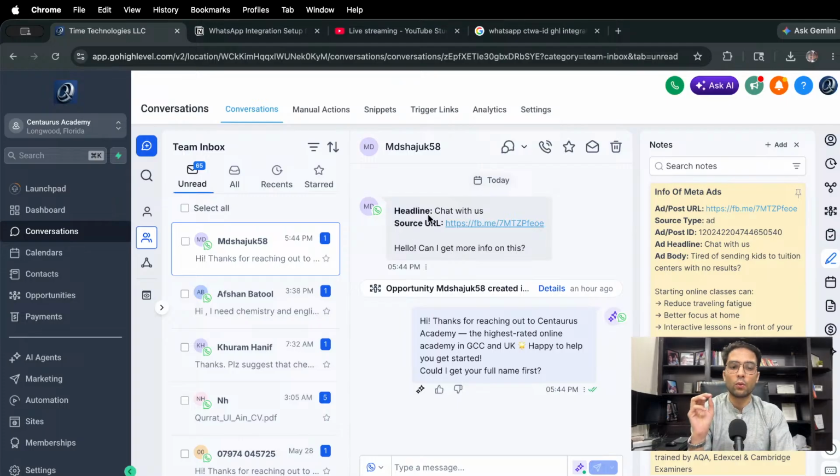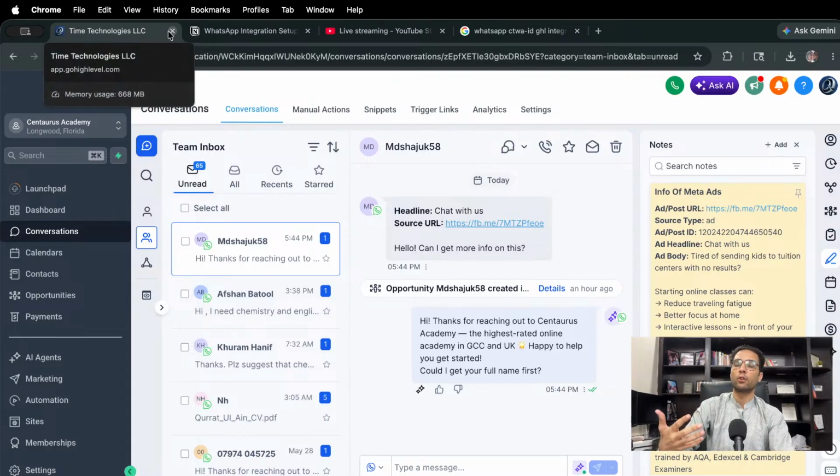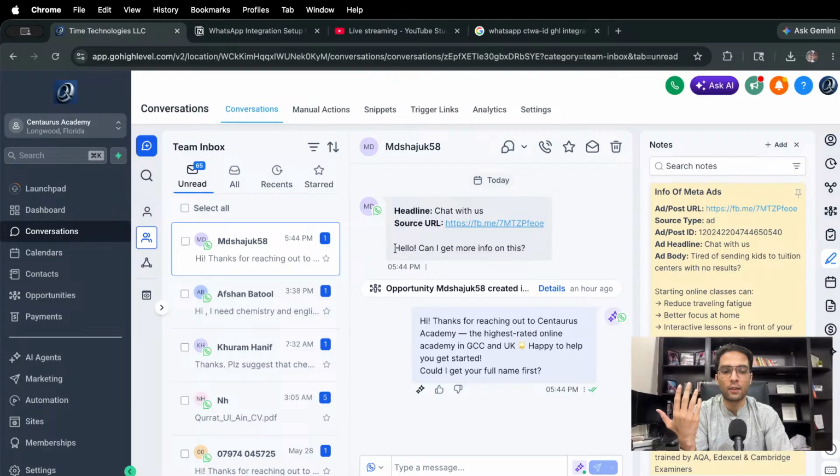Now, when WhatsApp comes, this is the normal stuff, the headline that we are trying to track within the ad itself. We know the source URL, but if you click, sometimes it doesn't work, right? So you don't exactly know where this person was coming from, and most of the time you would just have this hello, can I get more info on this, because this is the pre-filled message that you have entered.